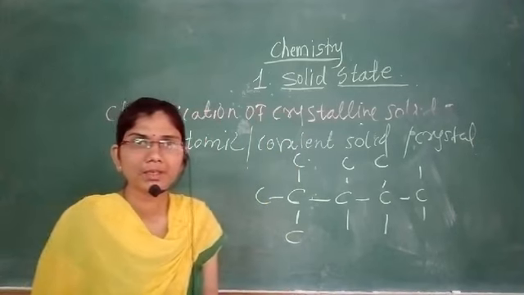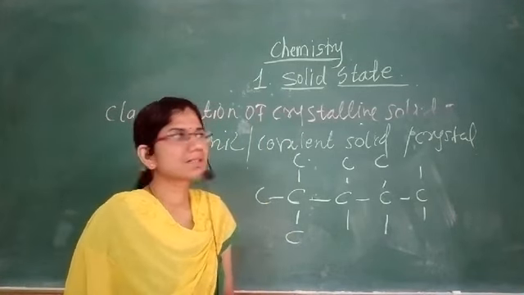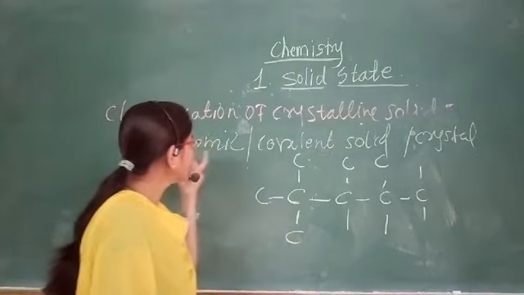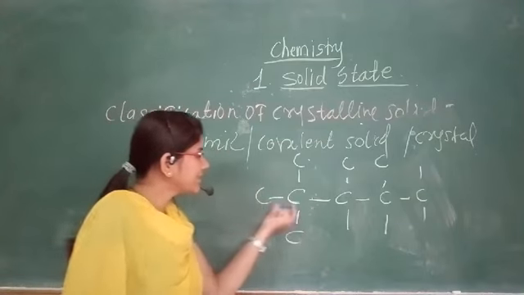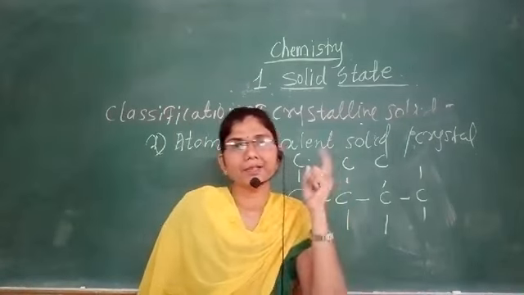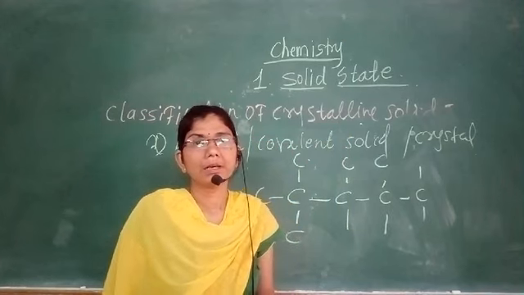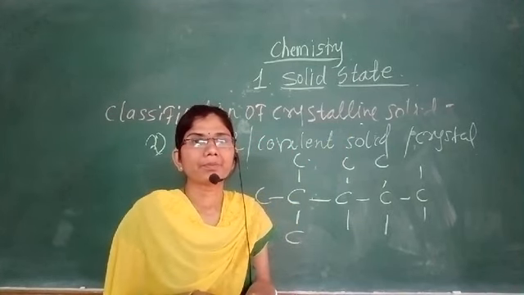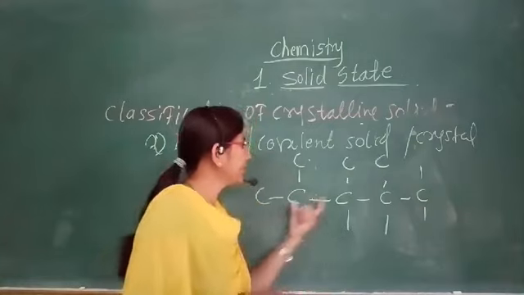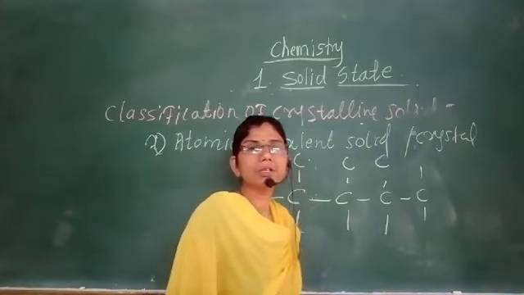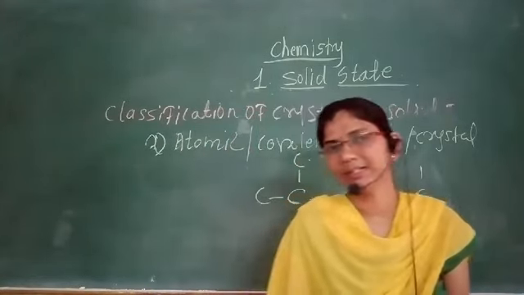So, the constituent particles in the covalent solid or atomic solid are present in the form of atoms. So, many atoms are bonded with other atoms by a covalent bond.